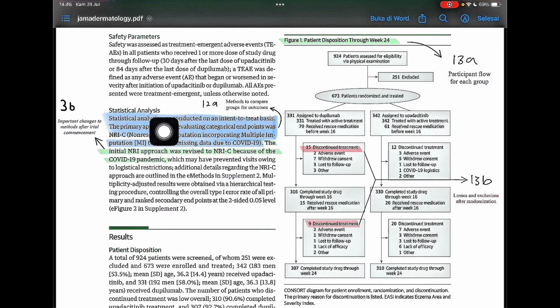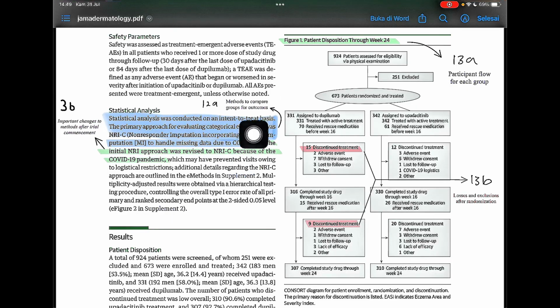Statistical analysis was conducted on an intent-to-treat basis. The primary approach for evaluating categorical endpoints was NRI-C, non-responder imputation incorporating multiple imputation to handle missing data due to COVID-19.